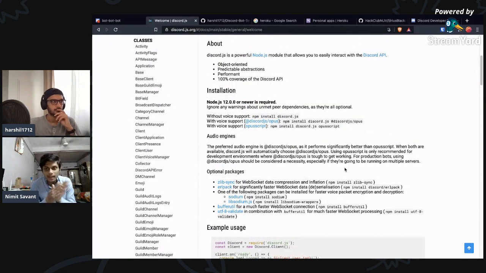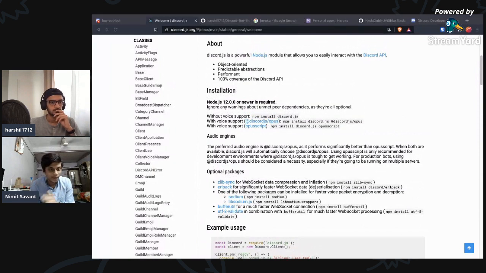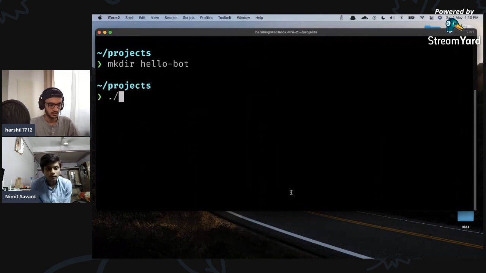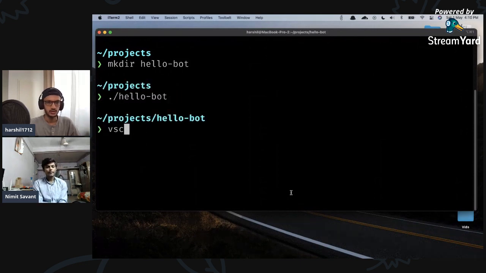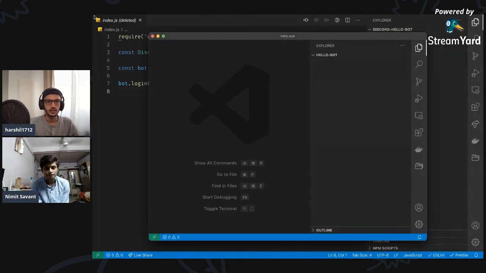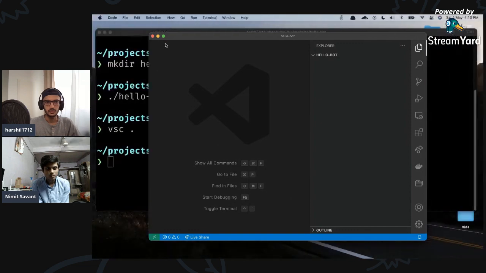So let's start with opening VS Code. Okay, let me create a new project. mkdir bot, and then I'm just going to go ahead into that. All right, amazing. I am going to close this window because I don't need that.